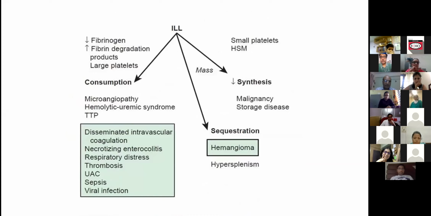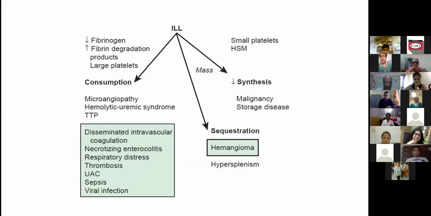So if there is increased consumption, the fibrinogen levels will be low, fibrin degradation products will be more, and there will be large platelets. It could be seen in microangiopathies like HUS and TTP. It could also be seen in DIC, necrotizing enterocolitis, respiratory disorders, thrombosis, umbilical artery catheterization, sepsis, and viral infections. In cases where there is decreased synthesis, the platelets will be small and there will be hepatosplenomegaly, as in malignancy and storage disorders. And in sequestration, there will be hemangioma or hypersplenism.